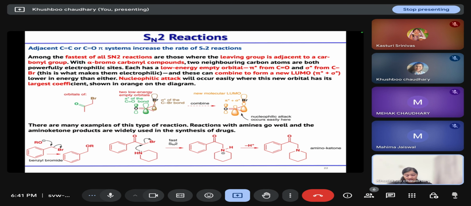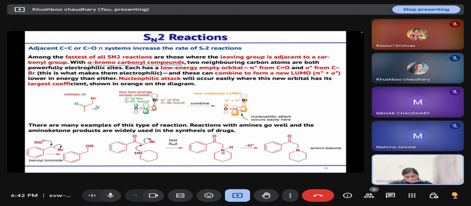And among all the SN2 type of reactions, the fastest reaction is observed when you have a carbonyl carbon adjacent to the carbon that has the leaving group. So these alpha-bromocarbonyl compounds have two neighboring carbon atoms, and in this case your SN2 reaction is very fast.